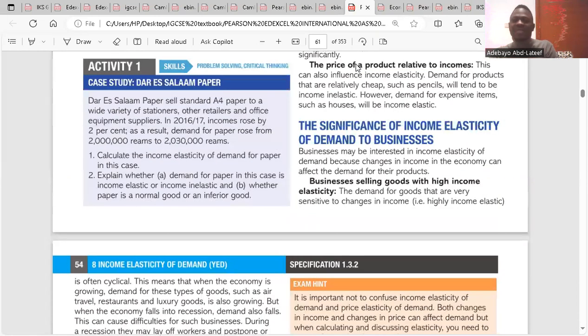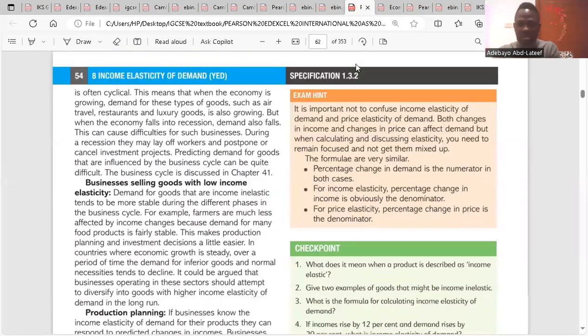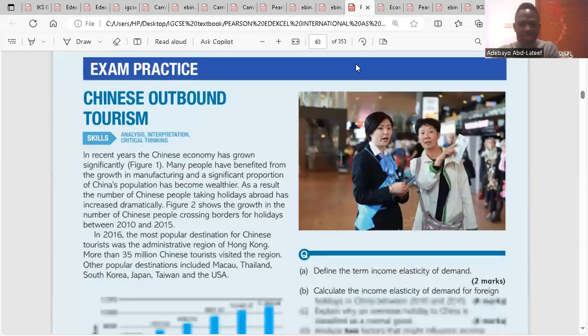So these are the significance of income elasticity of demand to businesses. Any question about it? I think that's all.